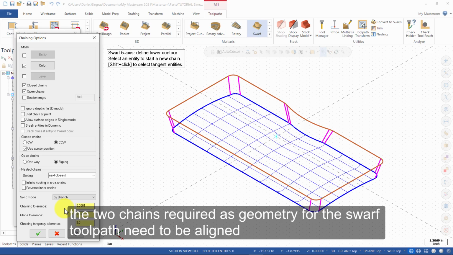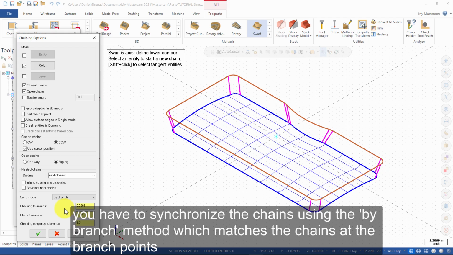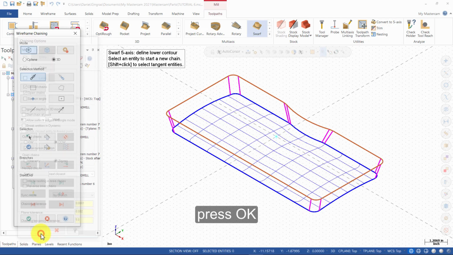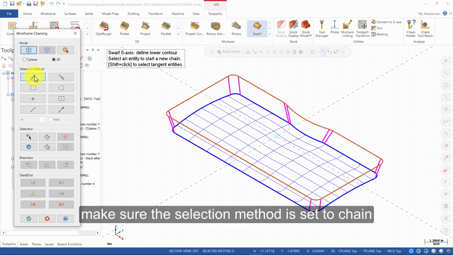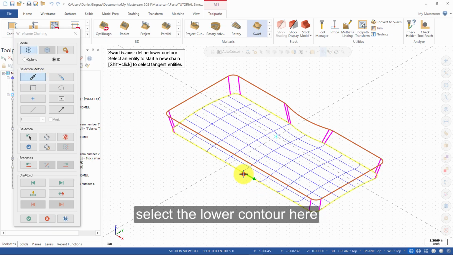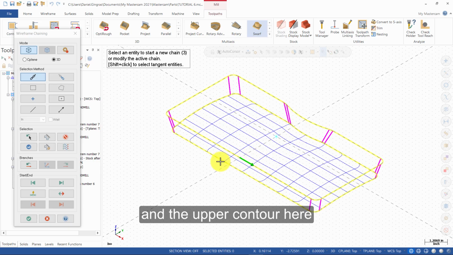The 2 chains required as geometry for the Swarf toolpath need to be aligned. You have to synchronize the chains using the by branch method, which matches the chains at the branch points. Press OK. Make sure the selection method is set to chain. Select the lower contour here and the upper contour here. Then press OK.